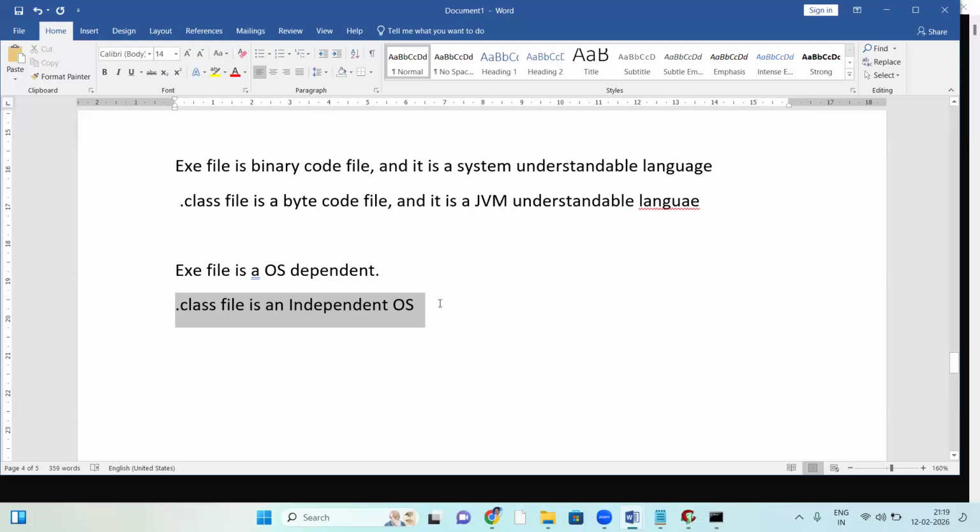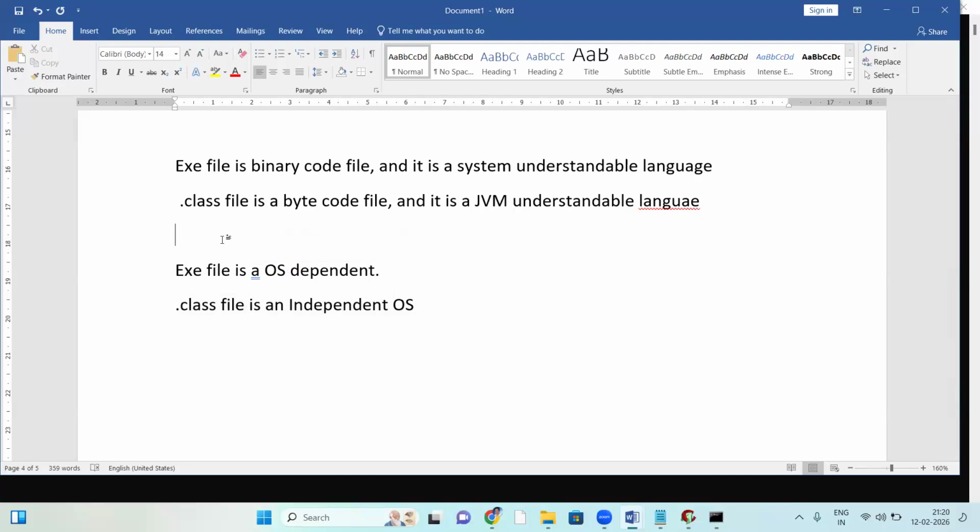In the exe file case, the OS library is statically linked; for a .class file, the OS library is linked dynamically. That's just a hint. Tomorrow I'll clarify what static linking and dynamic linking are.